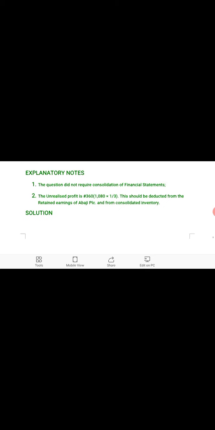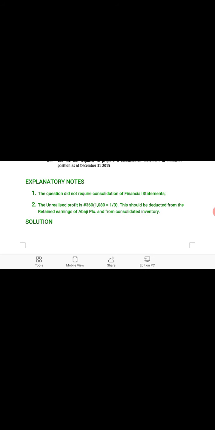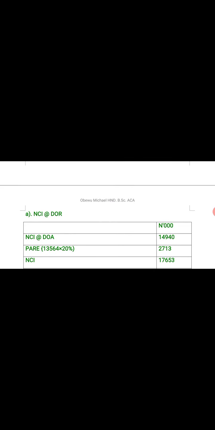Now the question did not require consolidation of financial statements. You should note that. The unrealized profit will now be 360,000. How do we get the 360,000? It's 1,080 times, they said one third. So this should be deducted from the retained earnings of Abuja Limited from consolidated inventory.